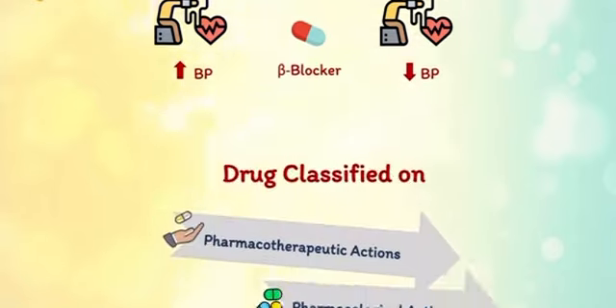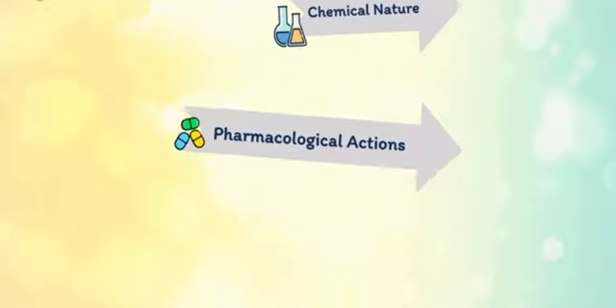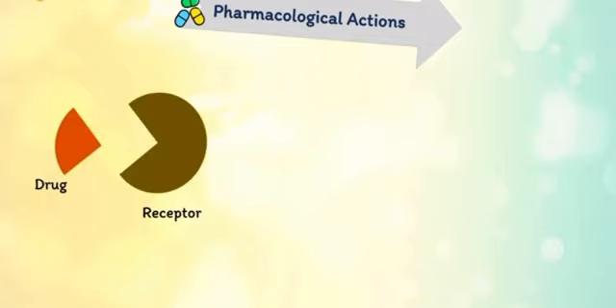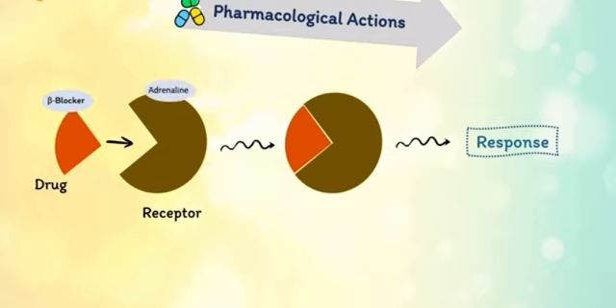The second one is pharmacological actions. For example, beta blockers work by blocking the effects of the hormone epinephrine, which is also known as adrenaline. When a drug binds to its respective receptor, it initiates a response. Beta blockers cause the heart to beat more slowly and with less force, which lowers blood pressure. This is the pharmacological action that is produced by a drug.